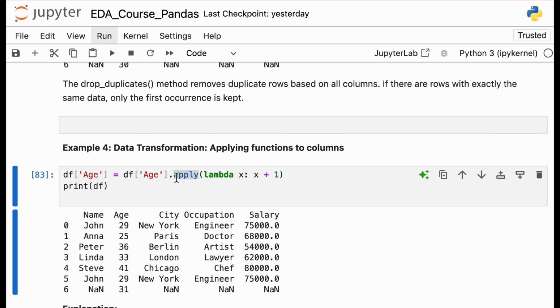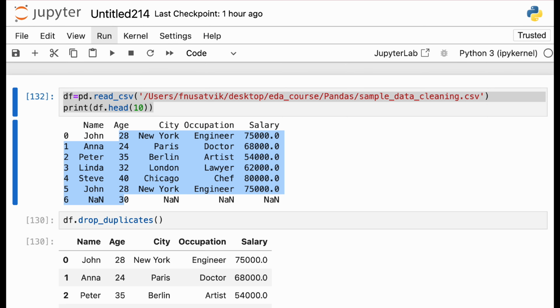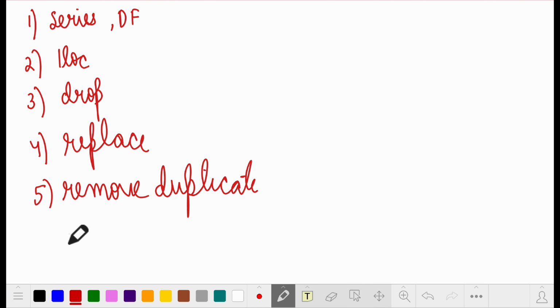If you remember, there's a method called apply, and what you want to use is lambda. So let me just go again. The sixth thing is called transformation.